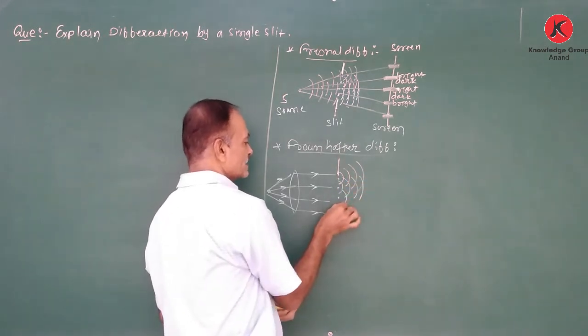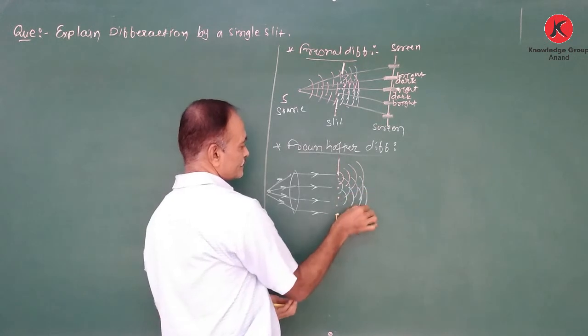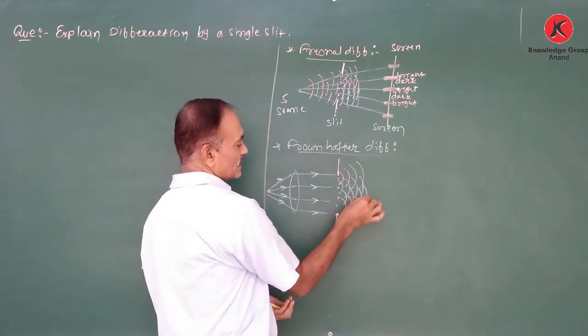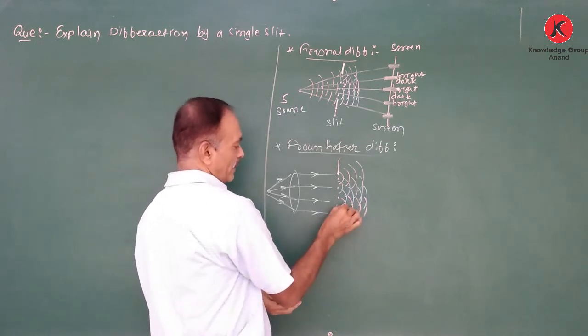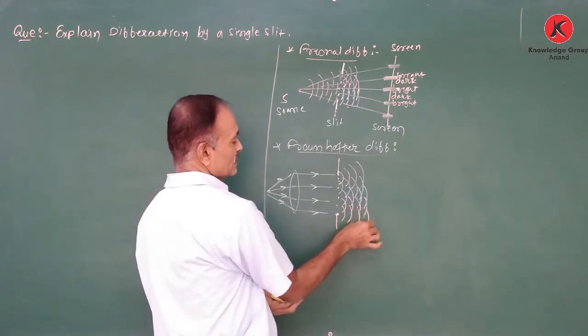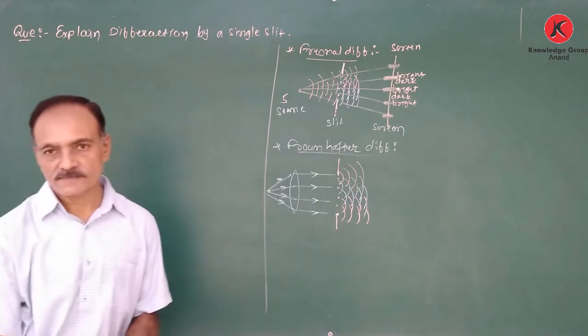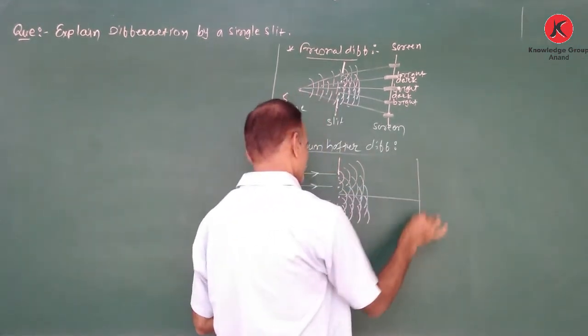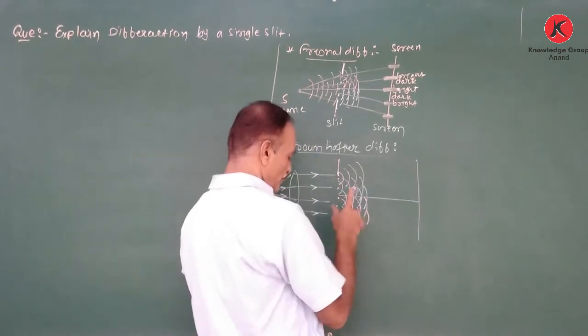And as a result, these are the spherical waves. Keep in mind that these are spherical waves. During the propagation, they are superposed on each other. These spherical waves are again focused with the help of a convex lens.